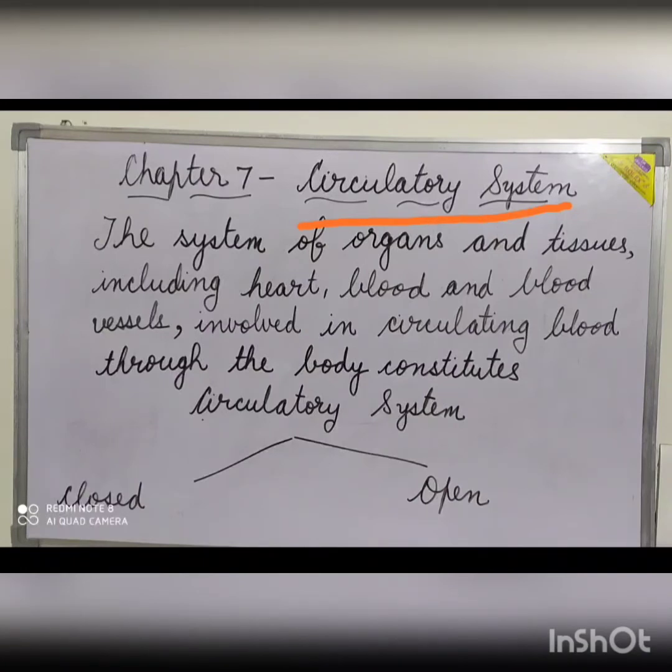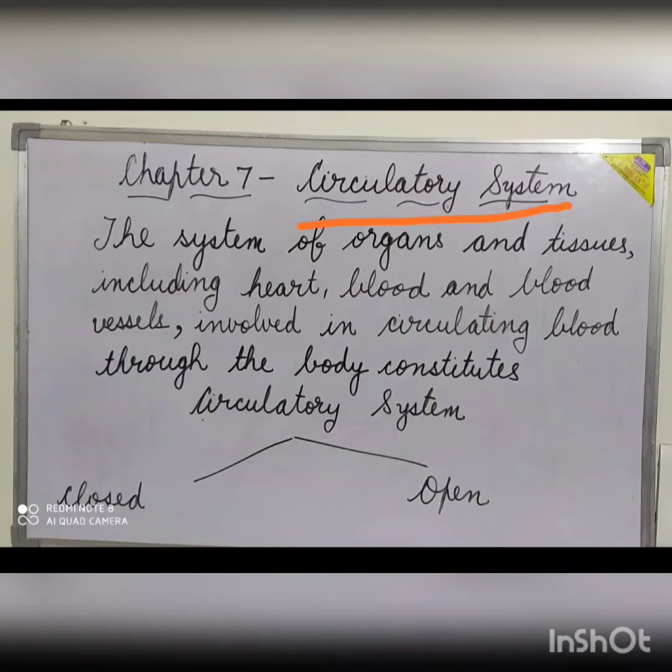But in higher organisms, the nutrients, oxygen, and other useful substances are transported through the blood as it reaches every cell of the body. The heart and the blood vessels, that is arteries, veins, and capillaries, through which the blood is passed throughout the body, constitute the system called the circulatory system.